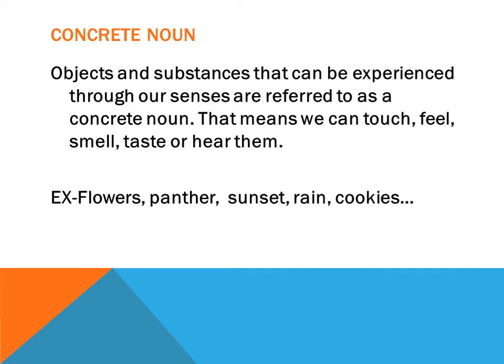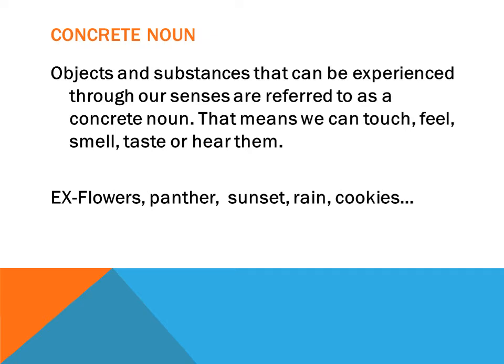So all the physical objects are known as concrete nouns. Another thing which I want to mention here is that these can be proper nouns also, common nouns also, countable, or uncountable, right? Like sunset, sunset is not a countable noun, and of course rain also is not countable.